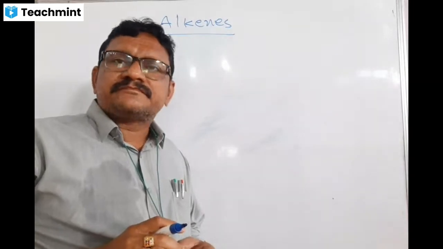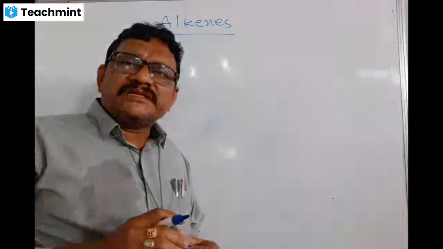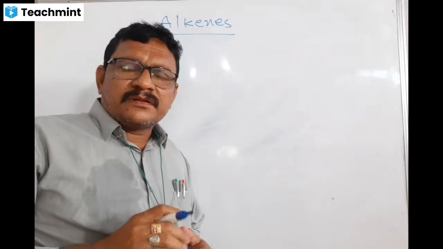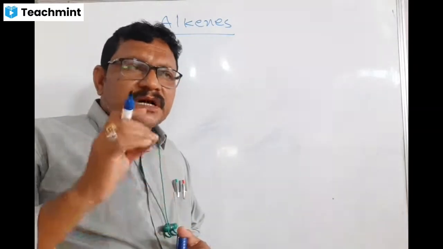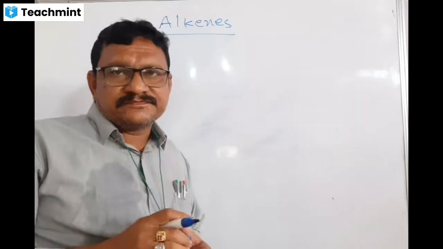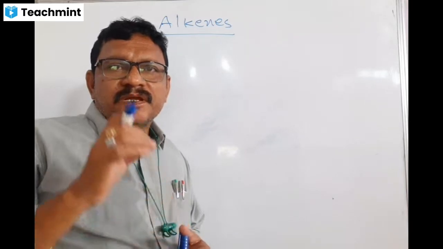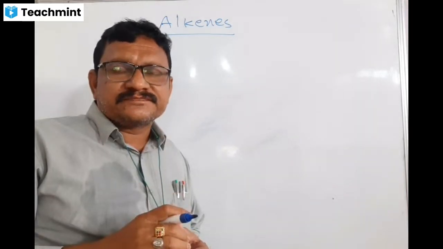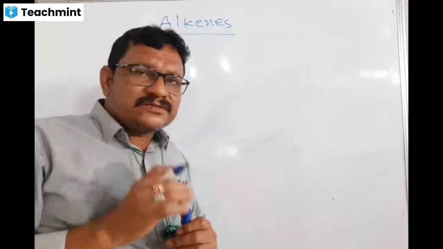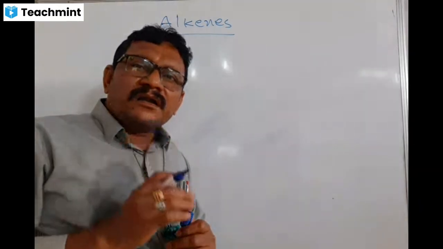See, students, actually alkenes are hydrocarbons, no doubt. Hydrocarbons means organic compounds containing only two types of atoms, those are carbon and hydrogen. That means a combination of carbon and hydrogen is called hydrocarbons.